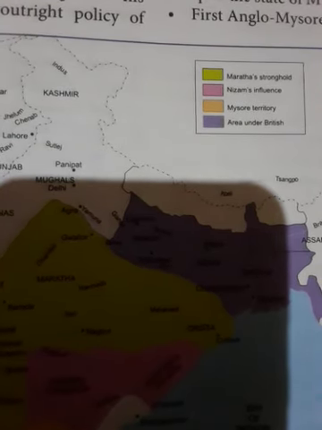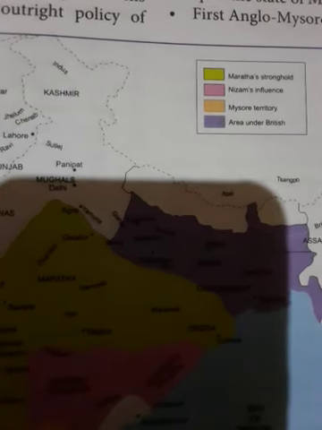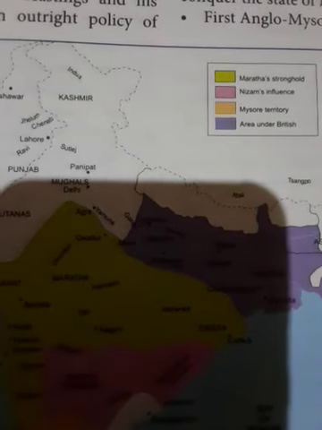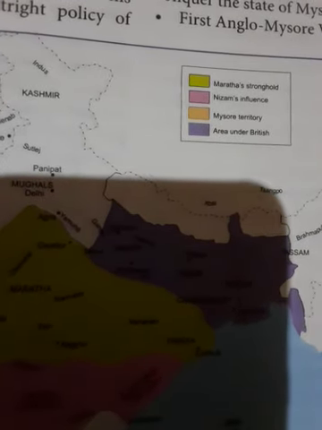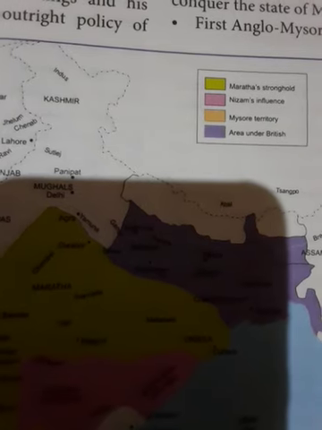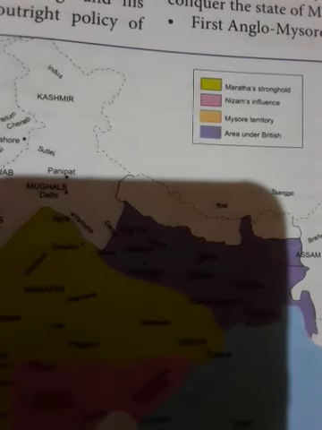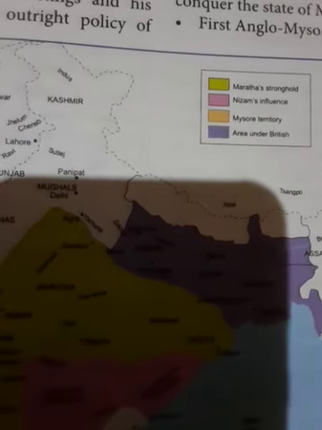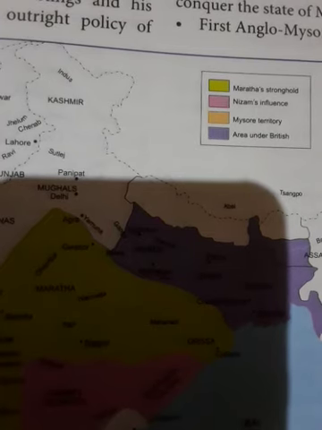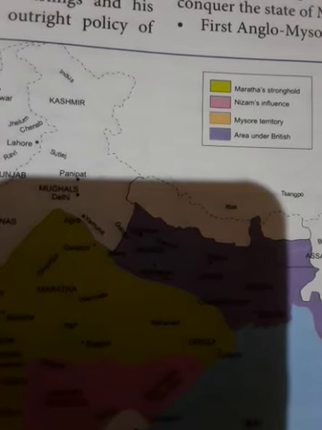This provided an opportunity for the British to seize Indian territory on the grounds of misgovernance and administrative failure.